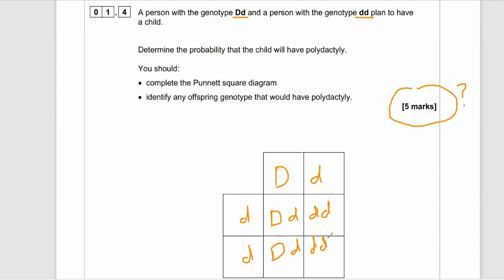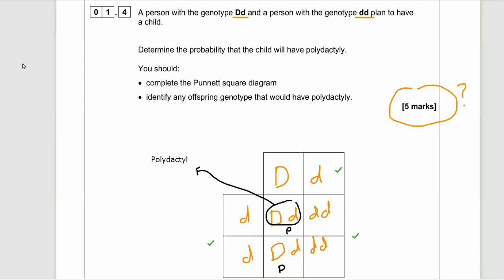Why is it 5 marks? I have no idea. These questions are normally about 3 or 4 marks unless there's an extra complexity, like saying is it a male or female child, but let's see. These ones have polydactyl. You could circle it and then label it to show that anything with the big D has polydactyl. So, yeah, that's the genotype that would have polydactyl. The two little d's are homozygous recessive and would not have polydactyl.